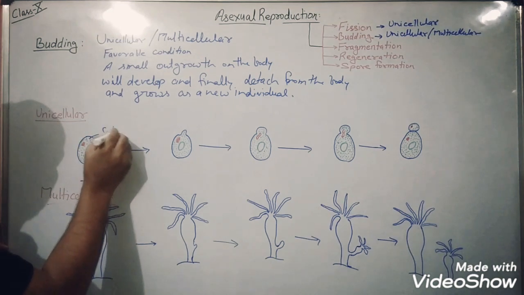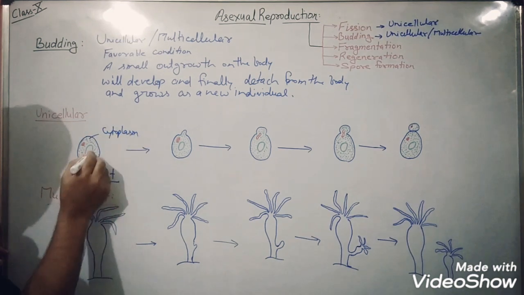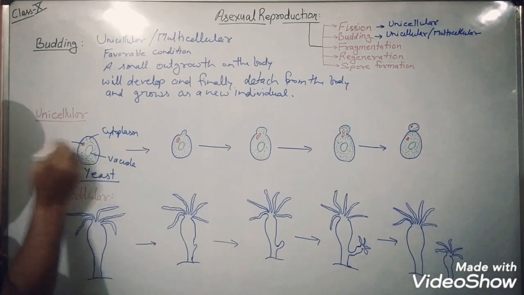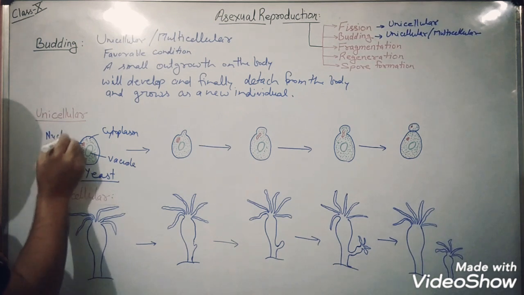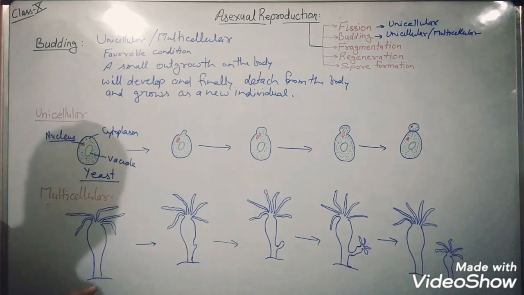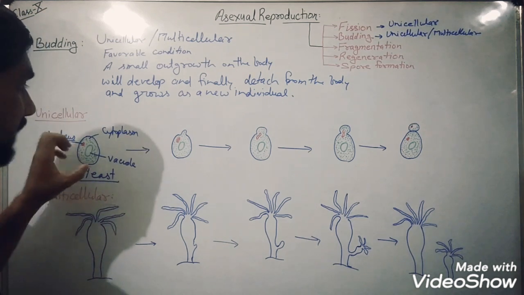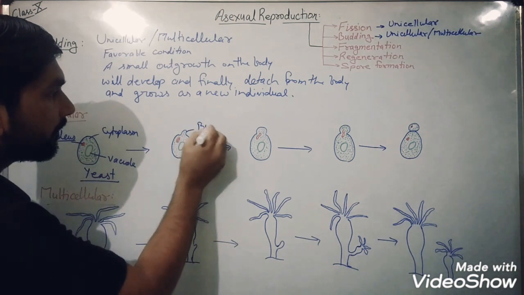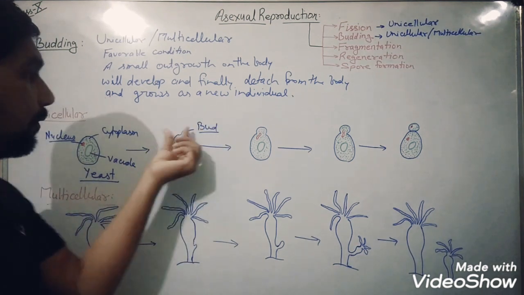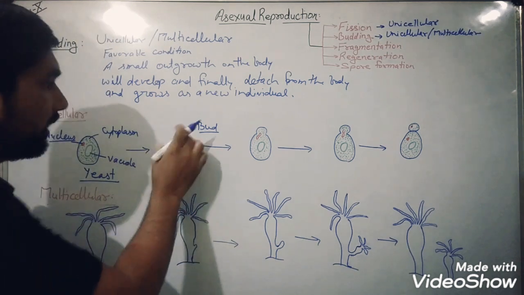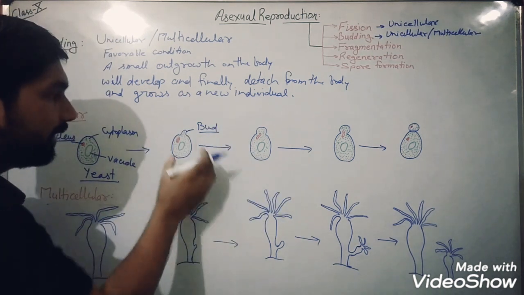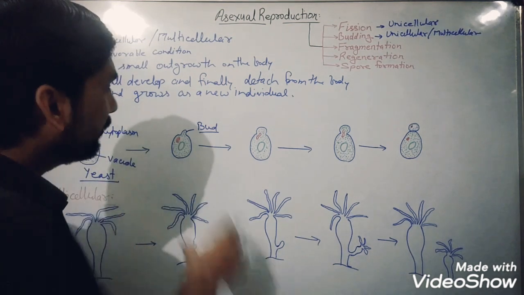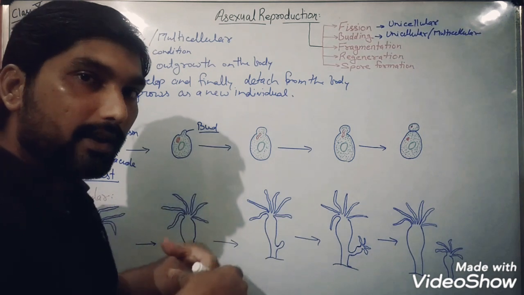This is the cytoplasm, this is the vacuole, and this red color is the nucleus. When food is available to this unicellular yeast, a small outgrowth develops, known as a bud. This outgrowth is an extension of the cytoplasm. Cytoplasmic extension grows due to the accumulation of food, when food is present in abundance, and the cytoplasm extends outside.